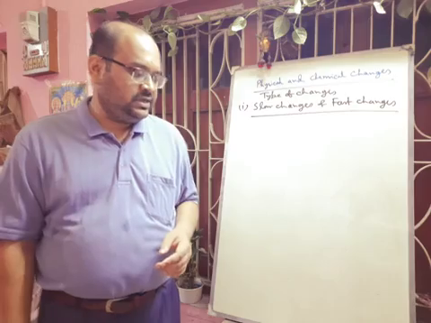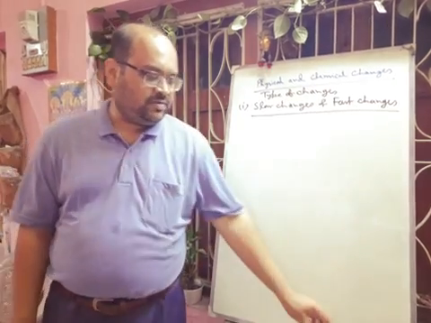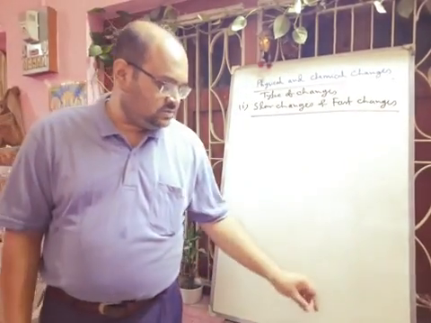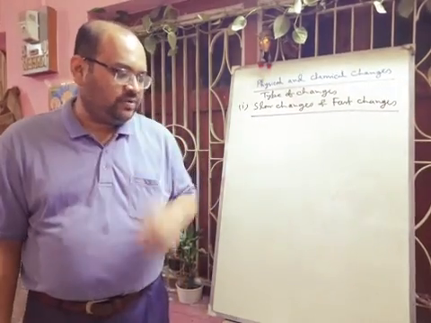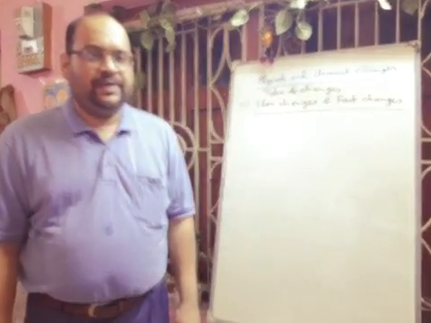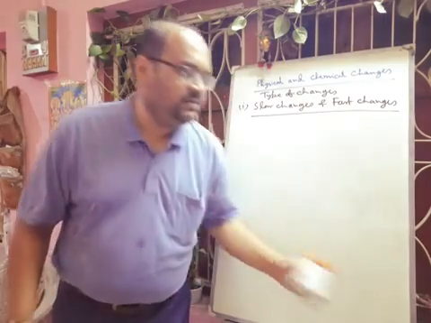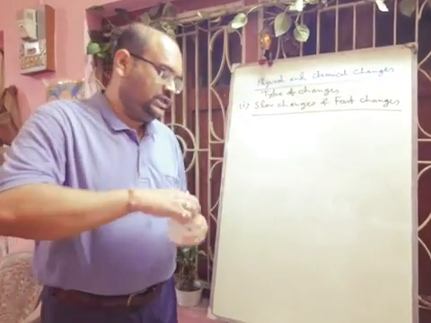We have taken some silver nitrate solution from our school lab today. So first we will perform some reactions, that is silver nitrate and sodium chloride. Sodium chloride is available in our home, that is the table salt.